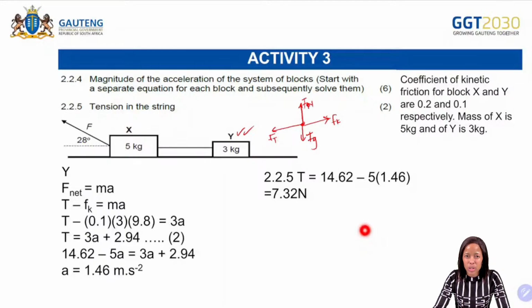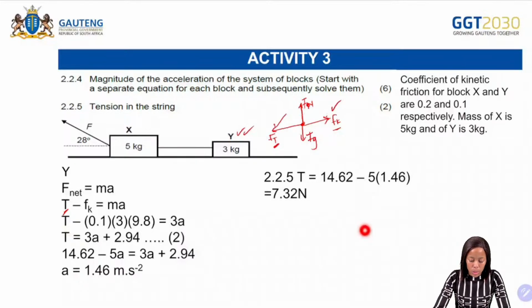So if it's moving to the left, we are going to say whatever is on the left minus whatever is on the right. What is it that we have on the left? We can see that we have tension. So we say tension minus what is on the right. Why? Because those are the horizontal forces.